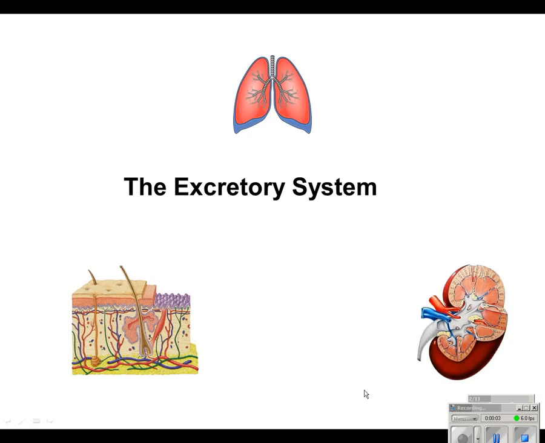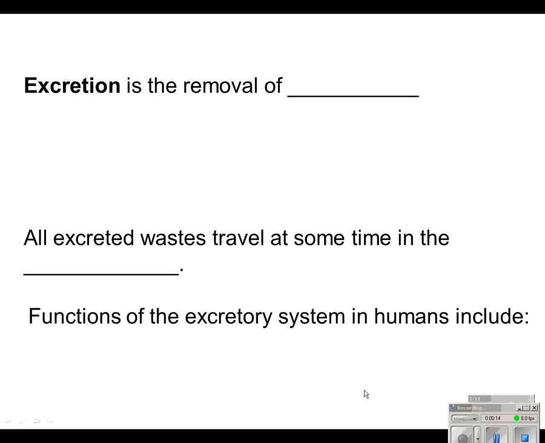The excretory system. What do you think of when you think of the word excretory or excretion? Well, you should be thinking of the removal of waste, and that's what this lecture is going to be about. Excretion, by definition, is the removal of metabolic waste.